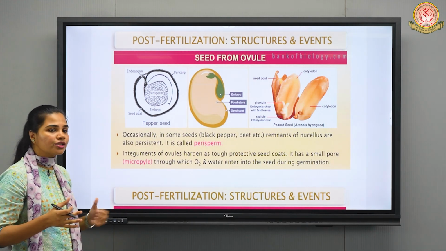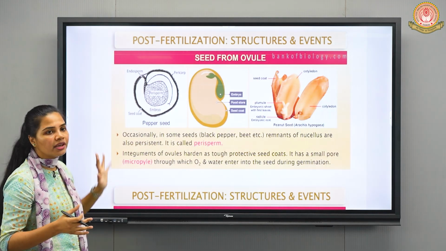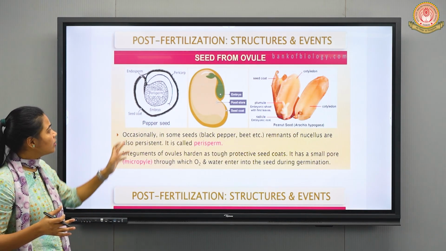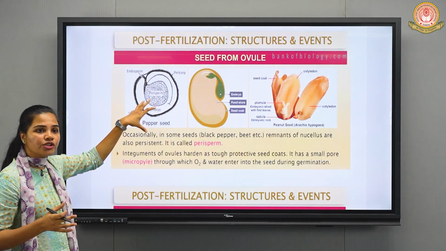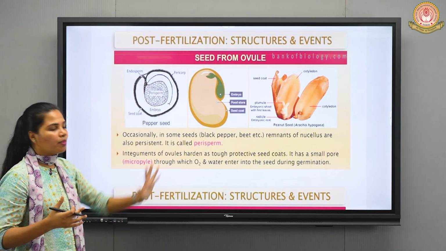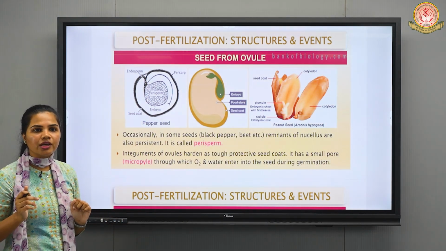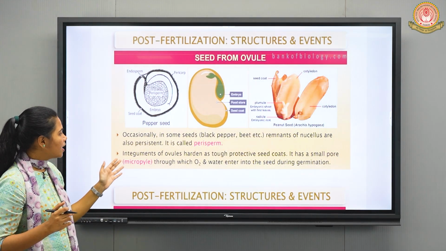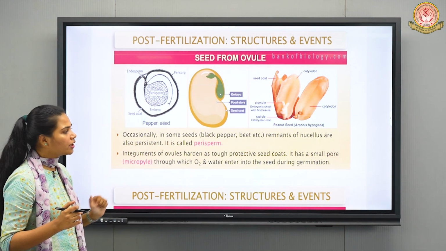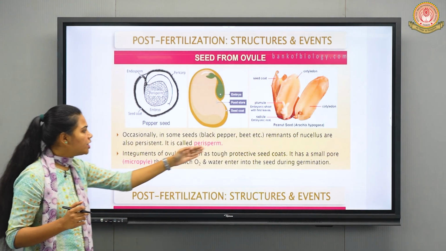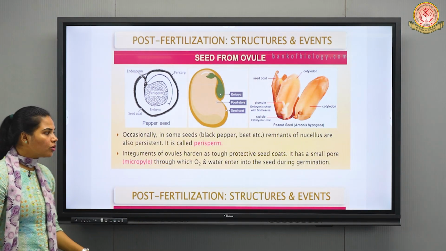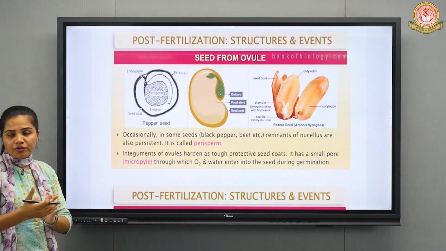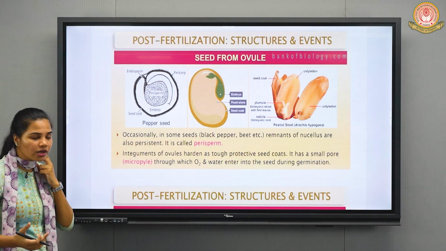So in that condition, that structure is known as what? Perisperm. So in this diagram, which is of pepper seed, you can observe what? Perisperm, which develops from the remaining part of the nucellus only, which we have already covered in our previous lectures, right? Next point about micropyle we have already discussed. Okay, about seed coat we have discussed. Seed coat, obviously, as we have discussed, it is going to get formed from the integuments of ovules only, right?